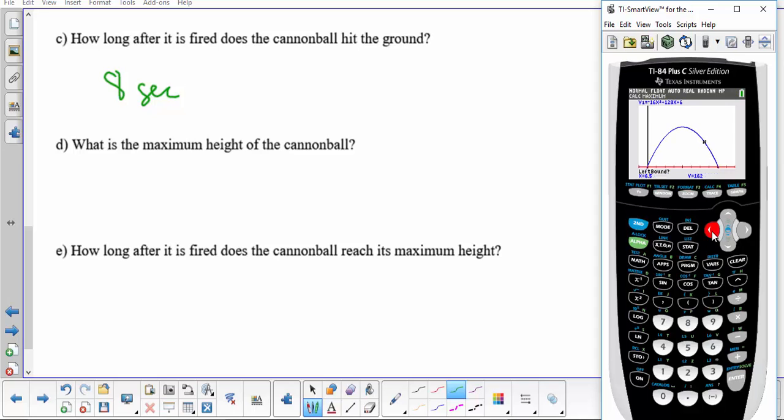To the left, to the left, keep moving to the left. Okay, now I'm clearly to the left of the highest point. So I'm going to press enter.